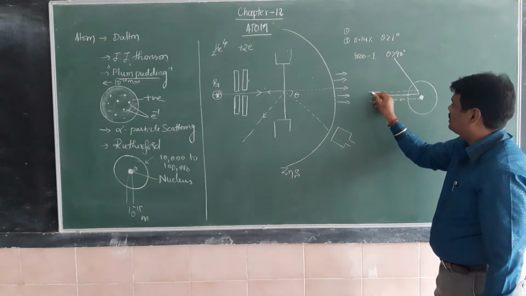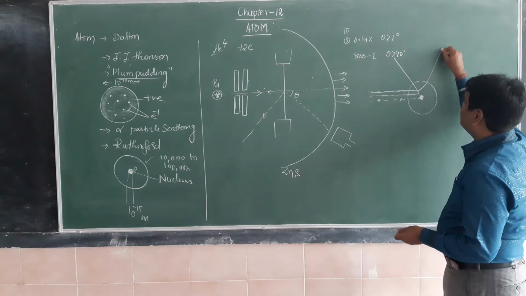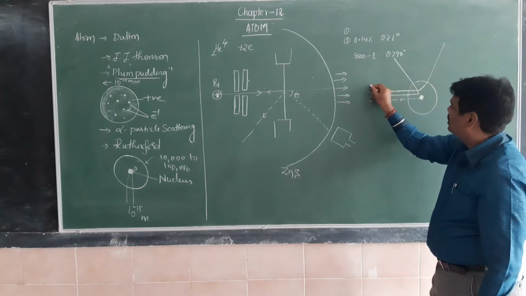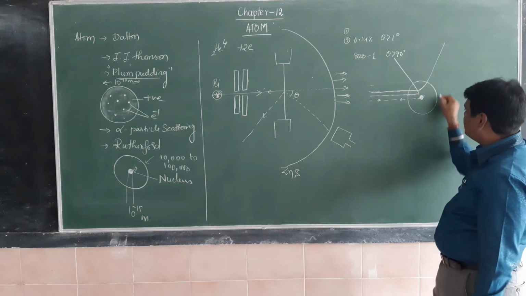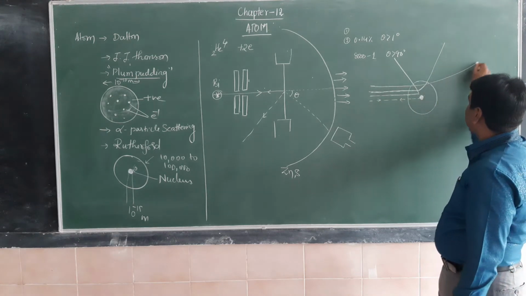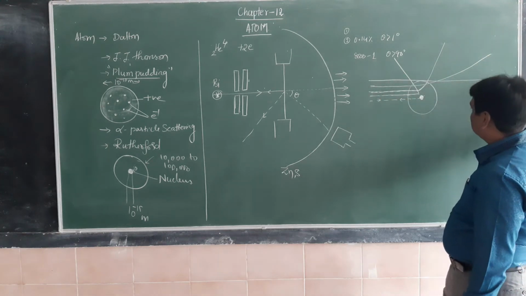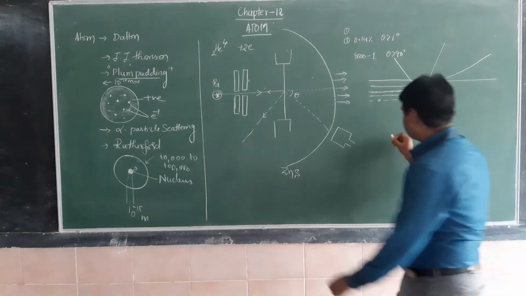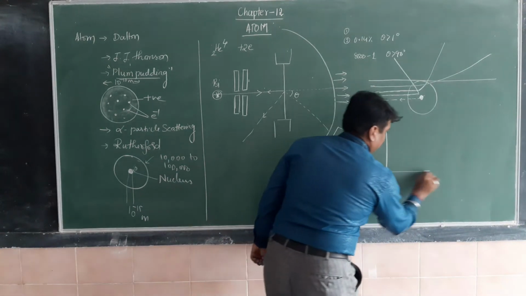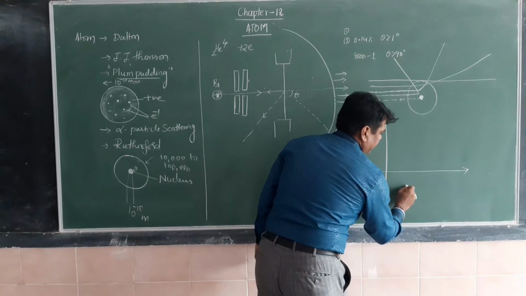If the distance goes on increasing, the scattering angle goes on decreasing. So like this. Here this is the nucleus or the atom, and the scattering angle decreases. If the impact parameter increases, the scattering goes on decreasing. Very simple observation we have made. This is the scattering angle.